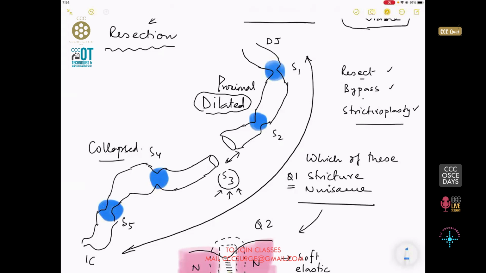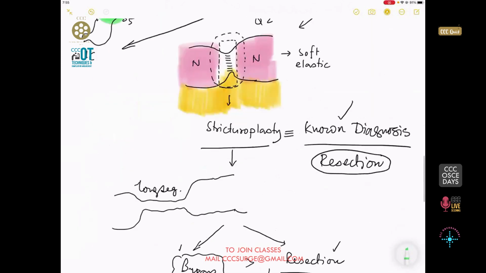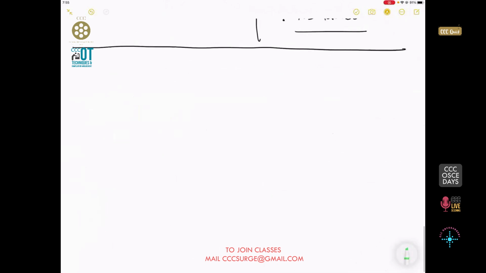How do you know that these 4 strictures, and I am more worried about these strictures because they are distal to the anastomosis, are not going to produce an immediate obstruction? Forget 1 year later. It could be that an anastomosis could just blow up, boom. How do you know that S3, S4, all of these are adequate? Does anyone of you know any way to assess a stricture?